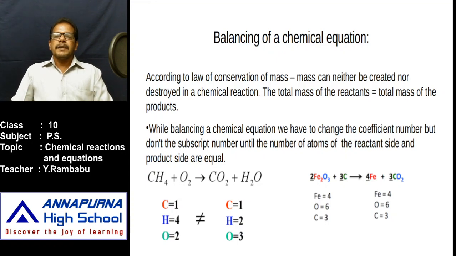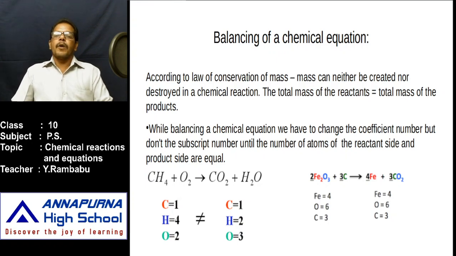Why do only rearrangement of atoms take place during any chemical reaction, meaning atoms can neither be created nor destroyed? While computing the mass of any molecule, which are taken into account? Atoms. Molecular mass means the total mass of all atoms present in a molecule.